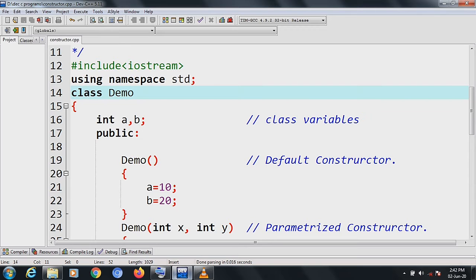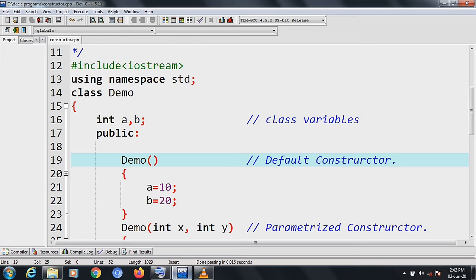For demonstrating, I have taken two class variables, a and b, which will help us demonstrate the constructors. Under the public access specifier, first I have declared the default constructor. The name of the constructor is demo. Why? As we have already discussed, constructors are special member functions and have the same name as the class. So here demo is the constructor.